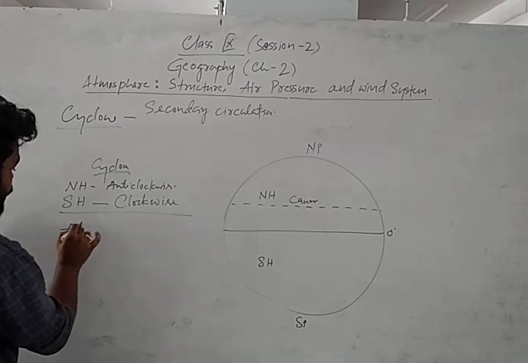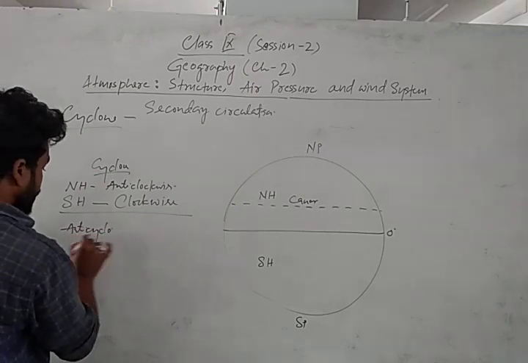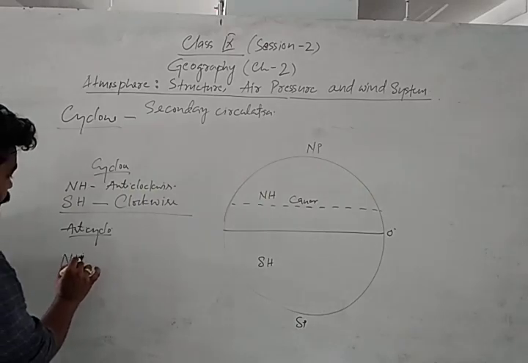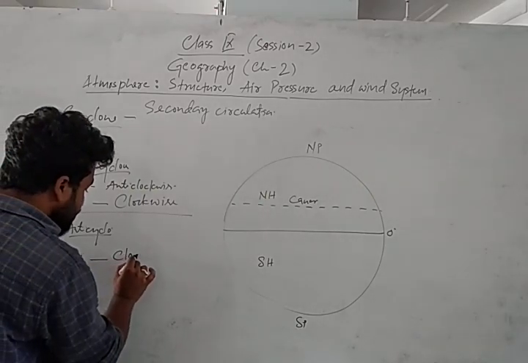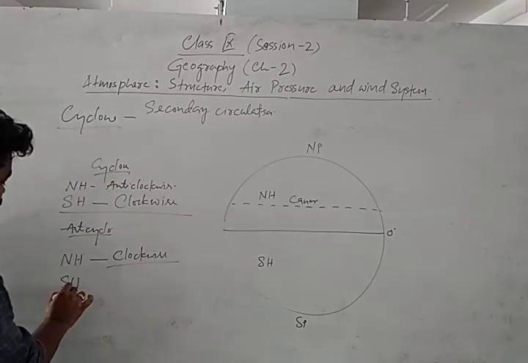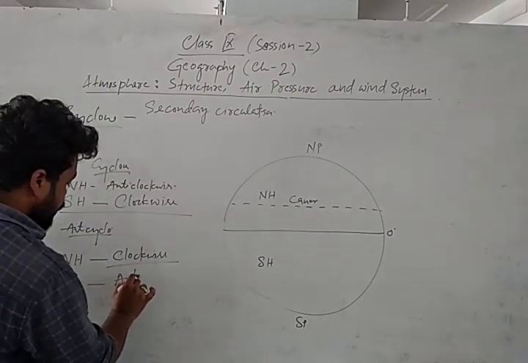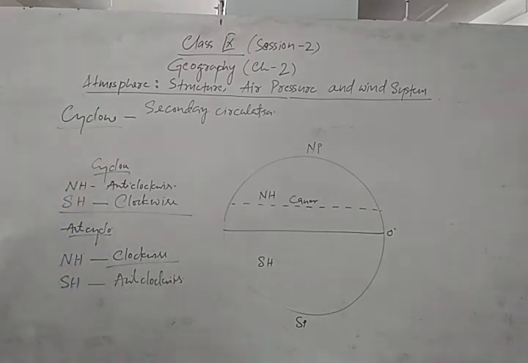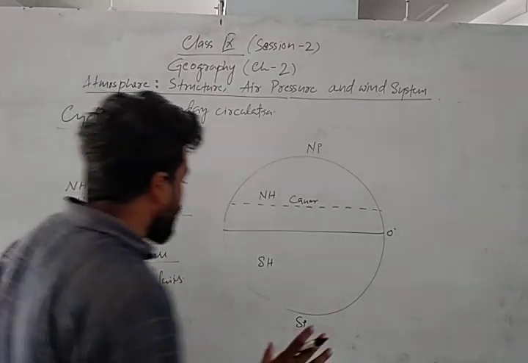This is the case of anticyclone. Anticyclone forms in the northern hemisphere clockwise. It is very easy to remember. And in the southern hemisphere, it is anti-clockwise.